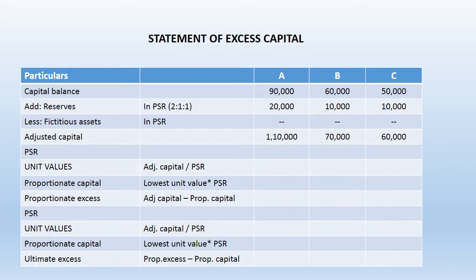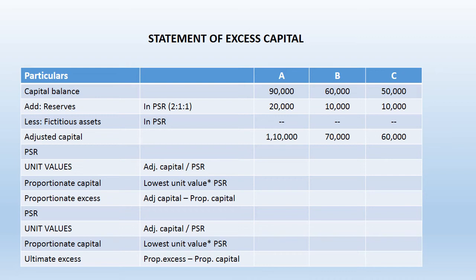Let's see one problem. We are assuming that capital balance of A, B, C is 90,000, 60,000 and 50,000. Reserves are to be allocated as per their profit sharing ratio. For this question we are assuming that profit sharing ratio is 2:1:1. So 20,000, 10,000 and 10,000 is distributed among A, B, C. There are no fictitious assets, so adjusted capital is 110, 70 and 60.